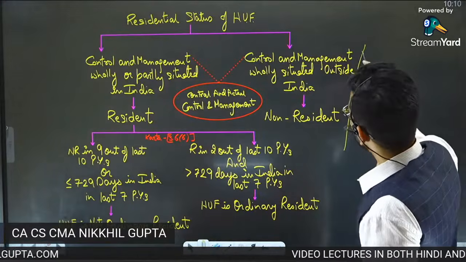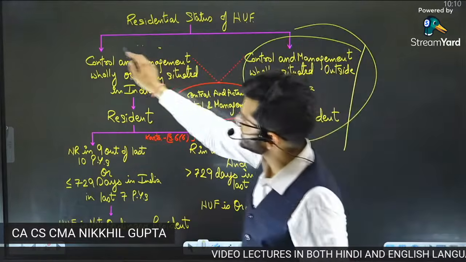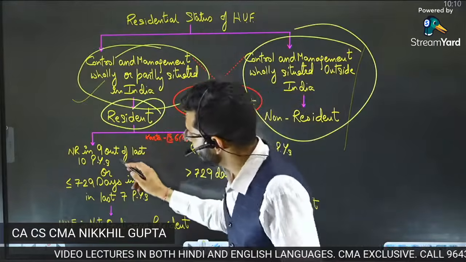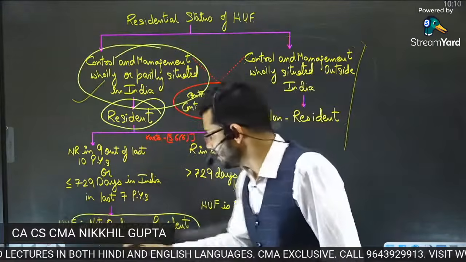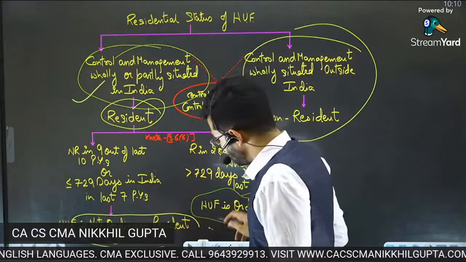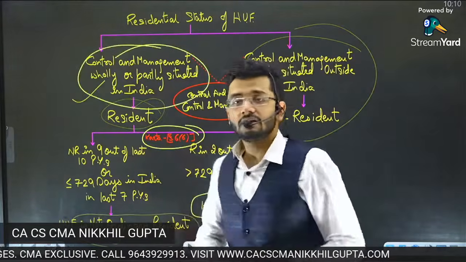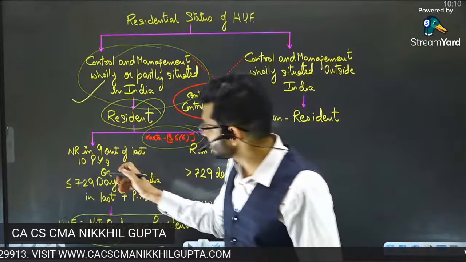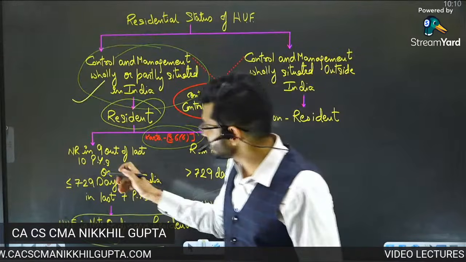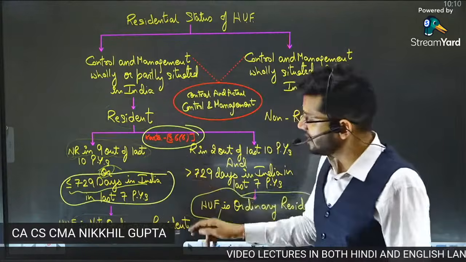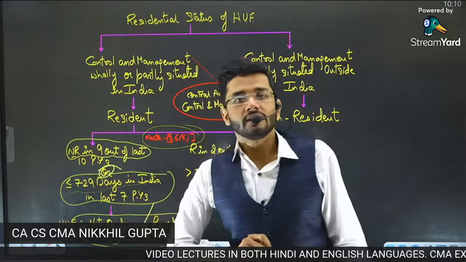All right. Non-residency if control and management is wholly situated outside India; residency if situated in India. If in India, it is divided into two parts: not ordinary resident and ordinary resident, considered as per the residential status of the Karta. If the Karta was a non-resident in 9 out of 10 previous years, or was in India for less than 729 days in the last 7 years, then the HUF will be a not ordinary resident.